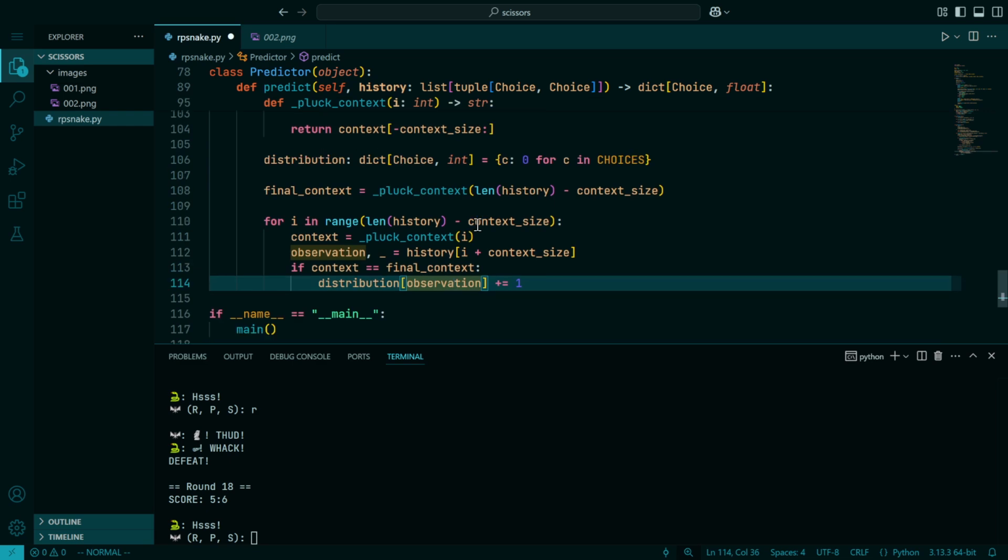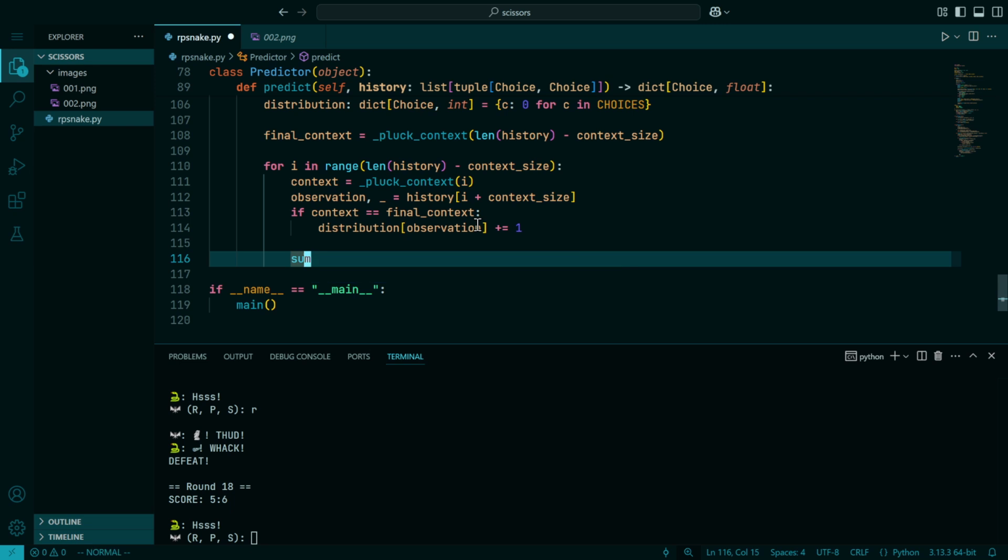So we now have a distribution. That distribution doesn't directly tell us what our probabilities are, but we can compute it pretty quickly with math.